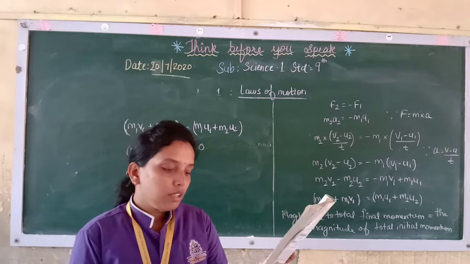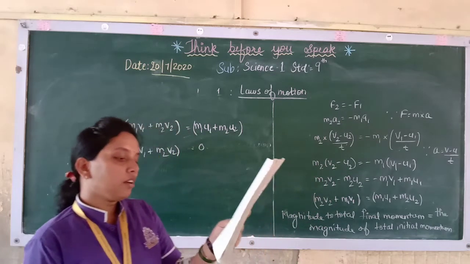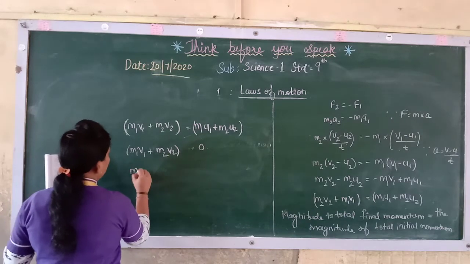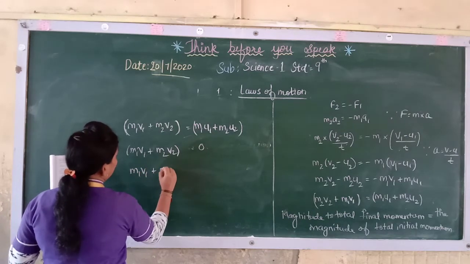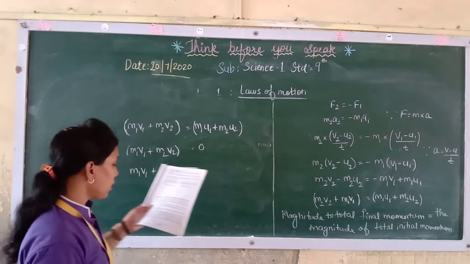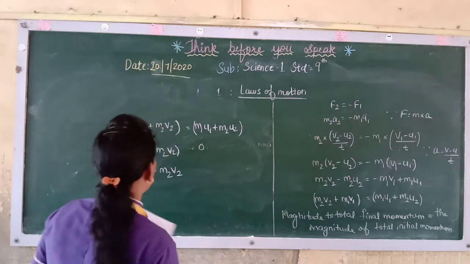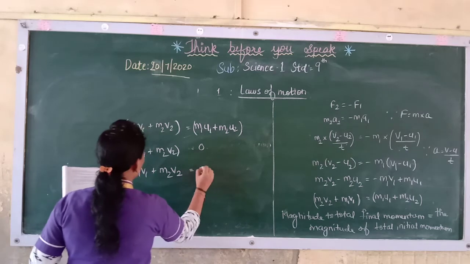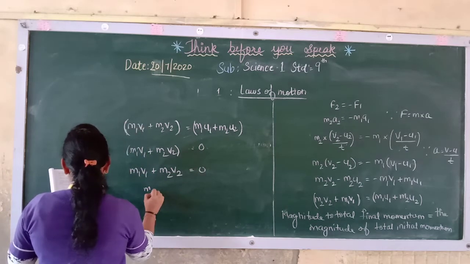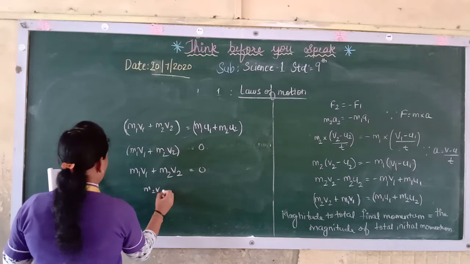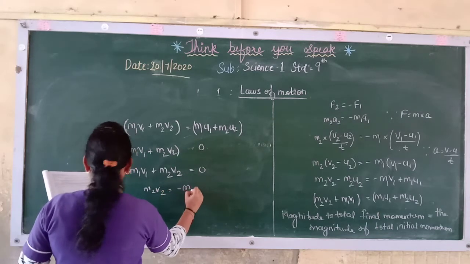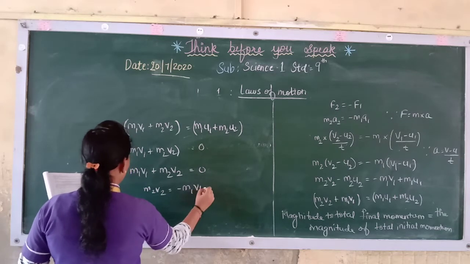Now if you want to calculate the final momentum, you will get m1 v1 plus m2 v2. Now this velocity of recoil, v2, what will it be? Here m2 v2 is equal to minus m1 v1.